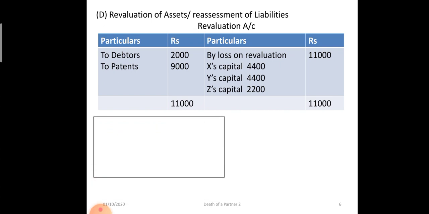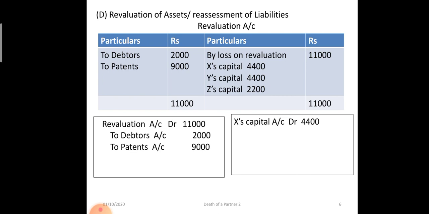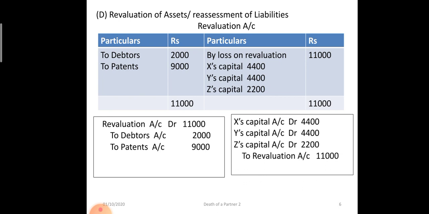In case of debtors and patents, the entry will be revaluation account debit 11,000 to debtors account 2,000 and to patent 9,000 rupees. When losses are transferred, X capital account debit, Y capital account debit, Z's capital account debit to revaluation account.